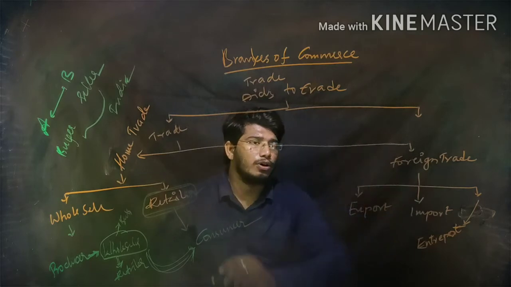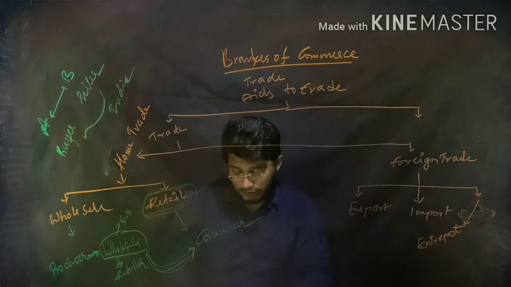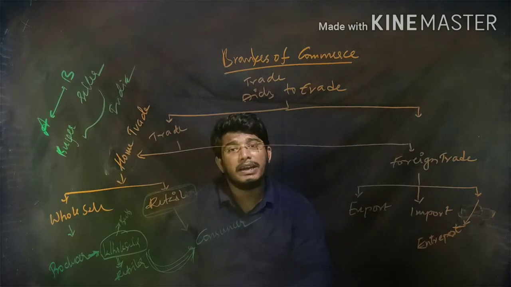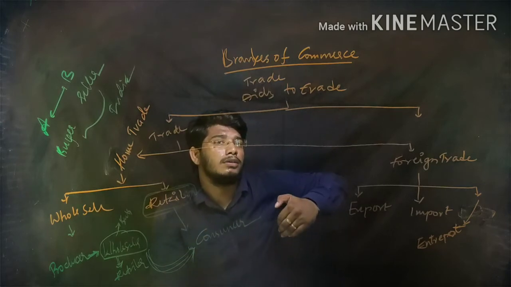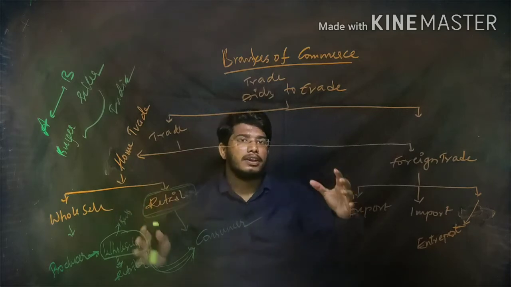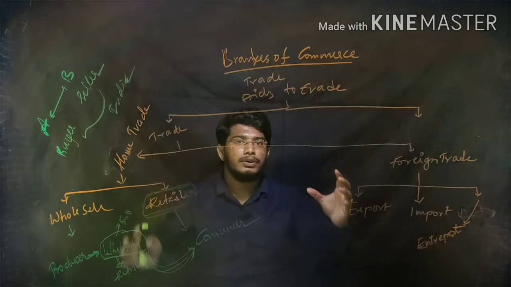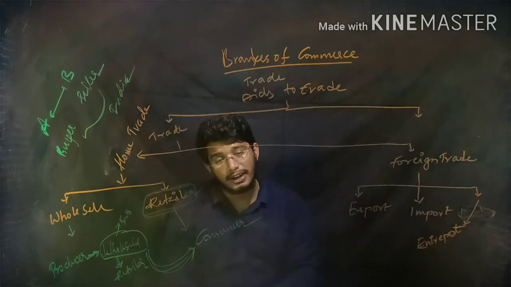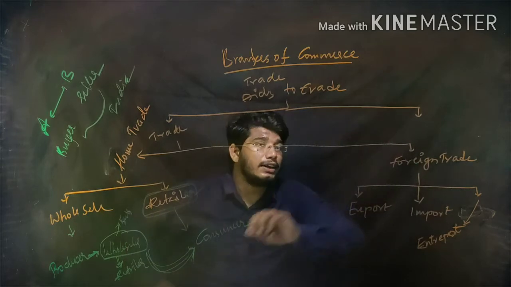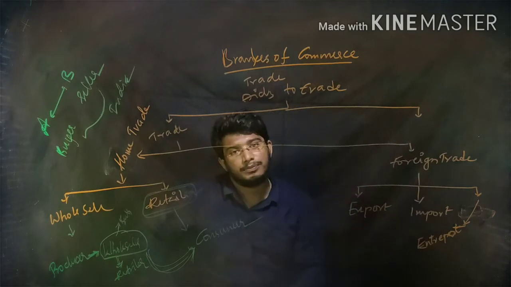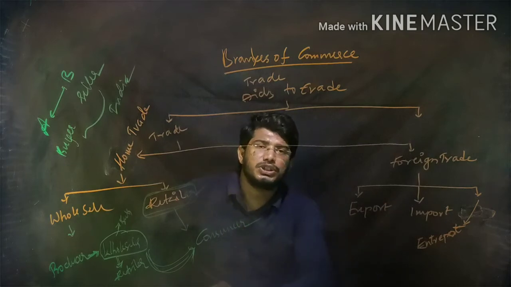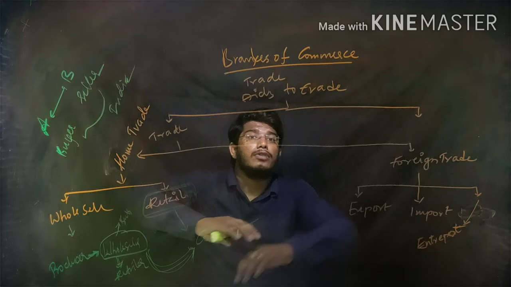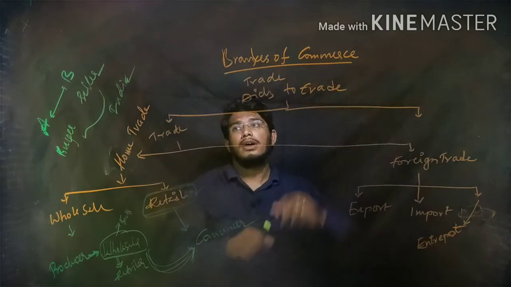Okay, now we'll talk about foreign trade. In foreign trade, the buyer belongs to one country and the seller belongs to another country. Selling of goods between people of two countries is called foreign trade. Foreign trade is again divided into three: export, import and entry port. What is export, sir? Export means selling of goods to another country.